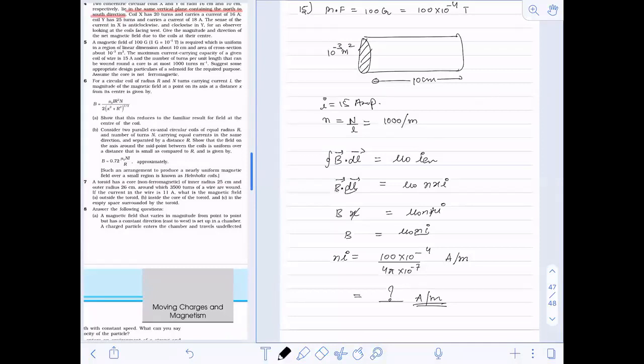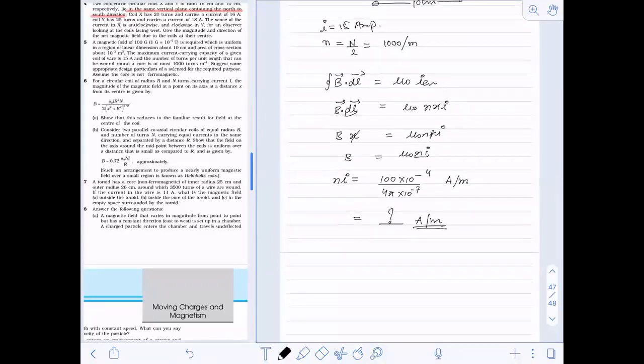So I will get 100 into 10 to the power minus 4 divided by 4 into pi into 10 to the power minus 7. The answer I am getting is 7,957.77 ampere per meter. This is what I'm getting in the calculator.